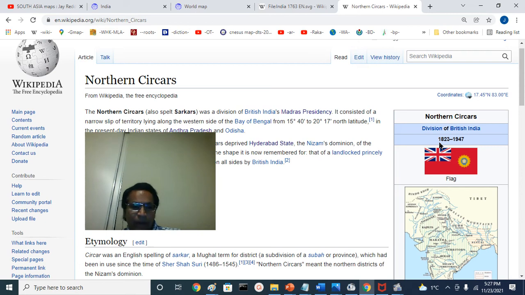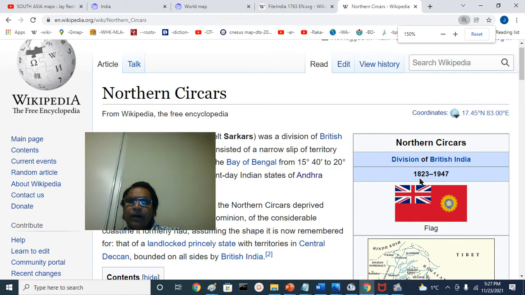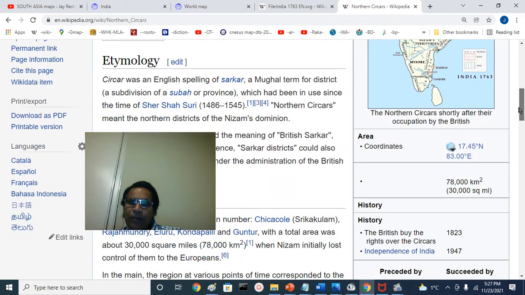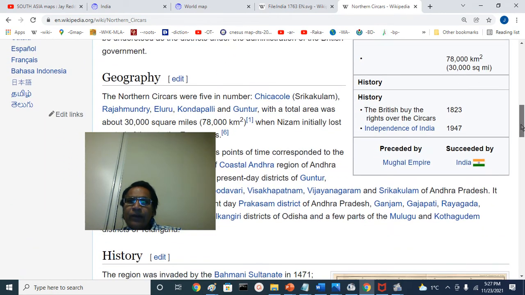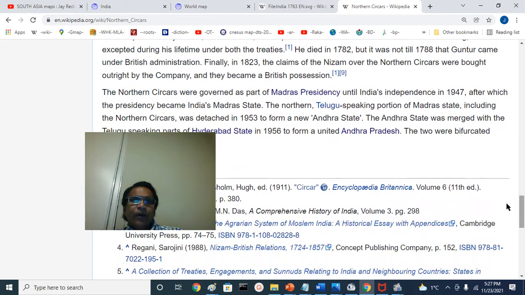Officially they were given to the East India Company in 1823, and they were part of British India until 1947. But actually they were held on the ground. De facto they belonged to the British East India Company much before, and it gives all those details about the Northern Sirkars and so on.